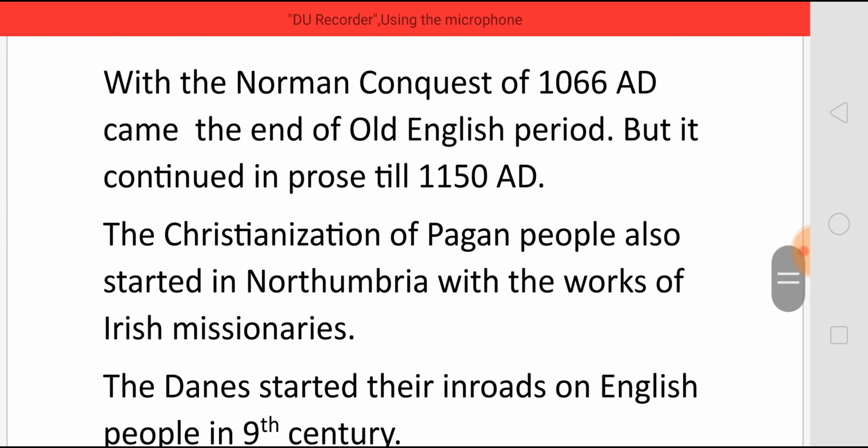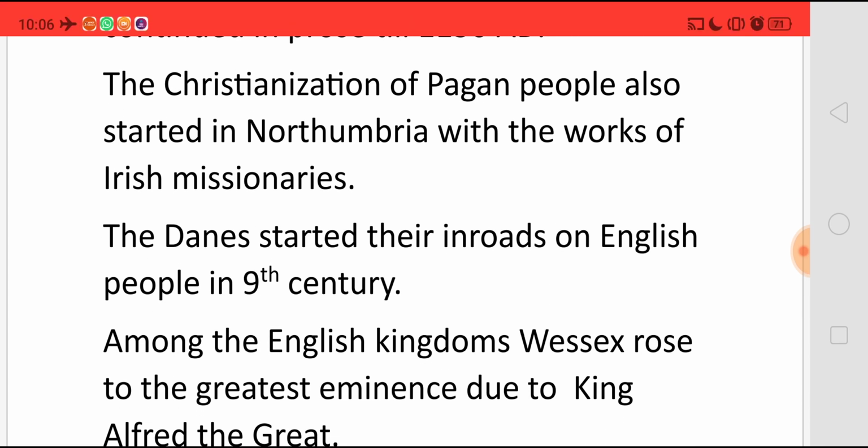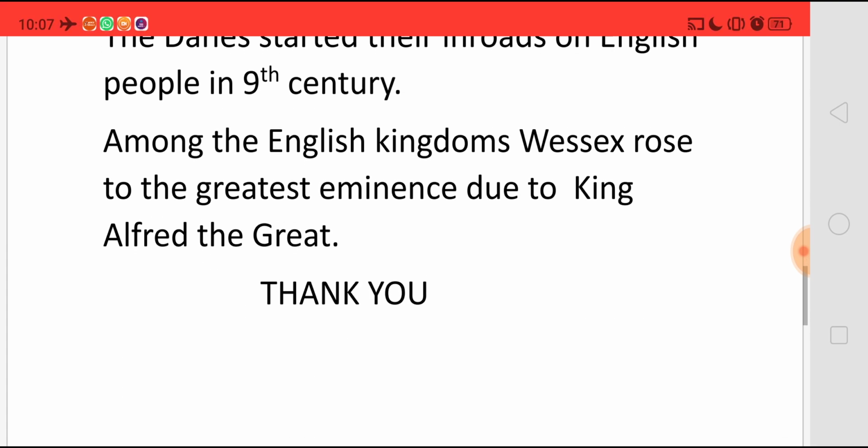With the Norman conquest of 1066 AD, the Old English period came to an end. But we can say that Old English prose continued till 1150 AD. The Christianization of the pagan people also started in Northumbria with the works of Irish missionaries. The Danes started the inroads on English people in the 9th century, and among the English kings, Wessex rose to the greatest eminence due to King Alfred the Great.